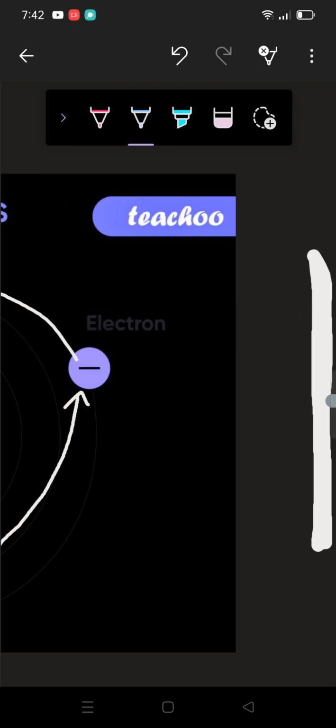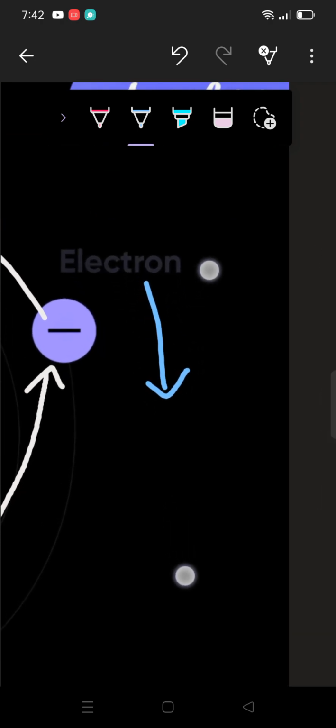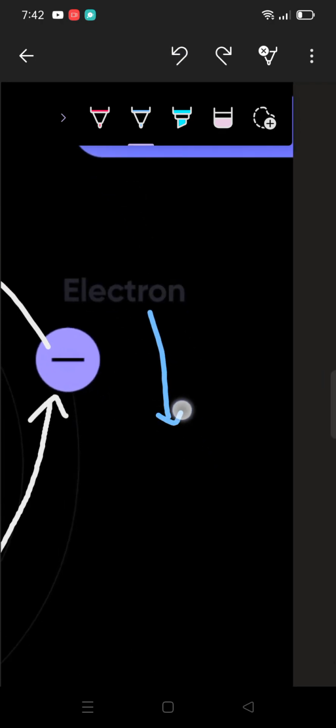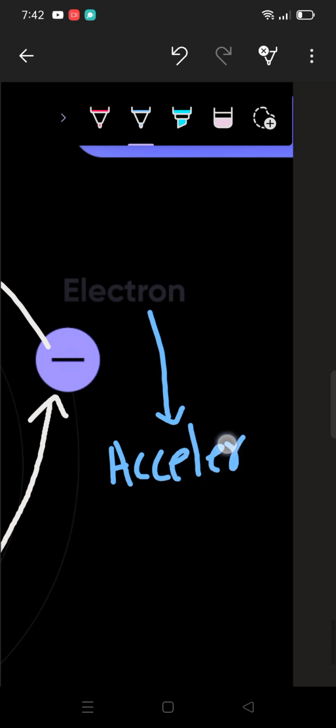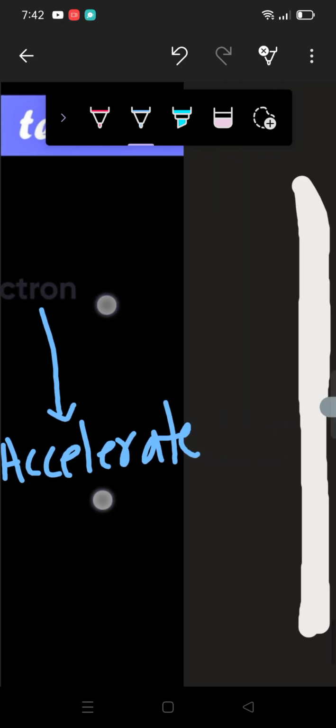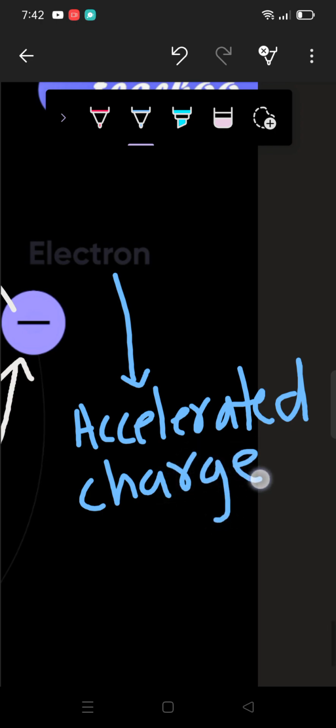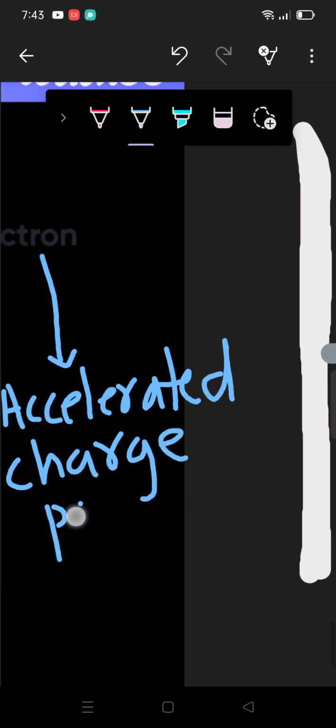This is an accelerated charged particle.